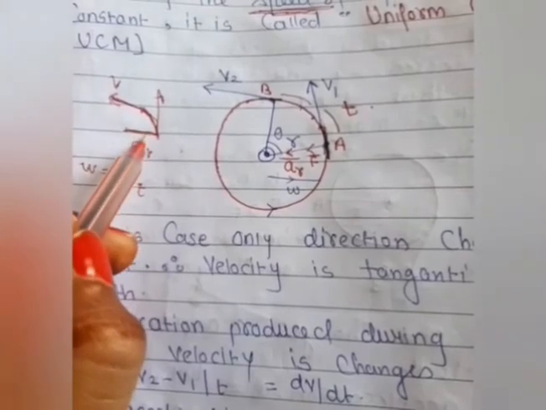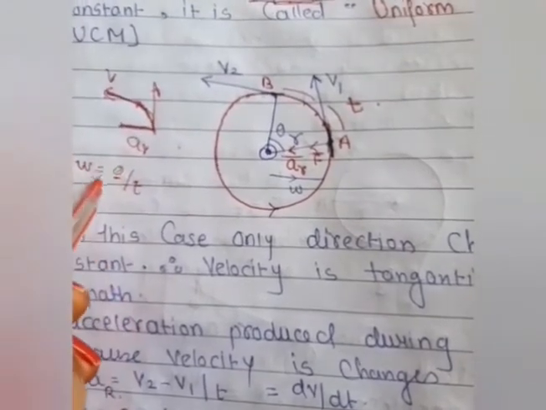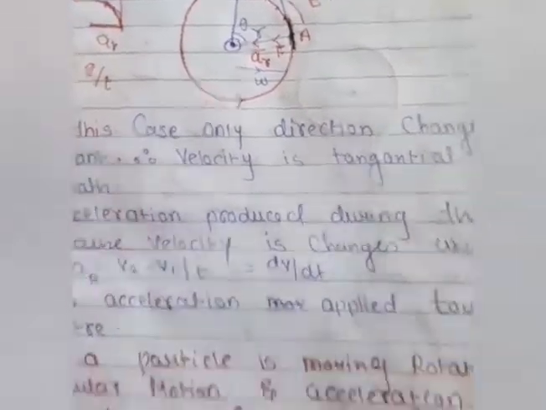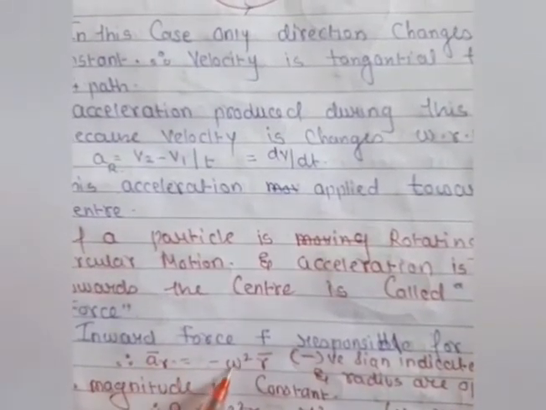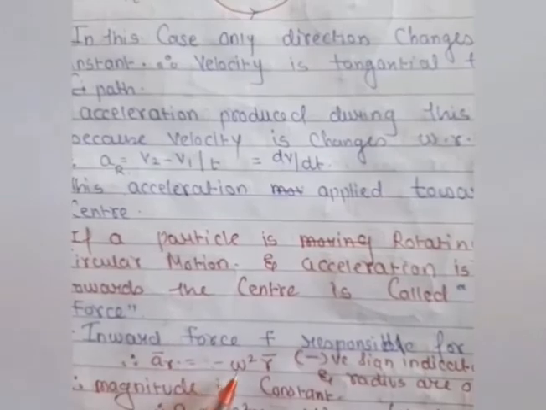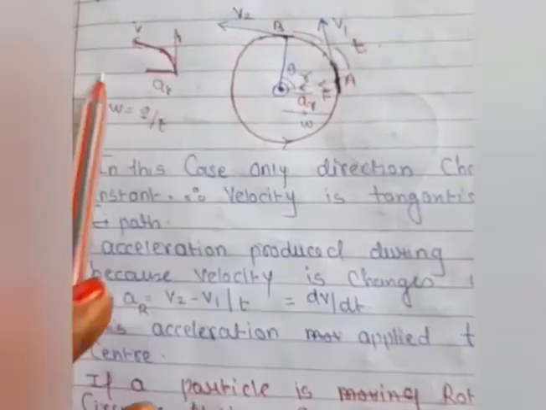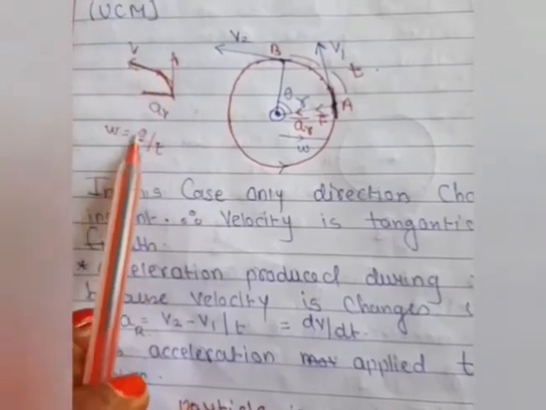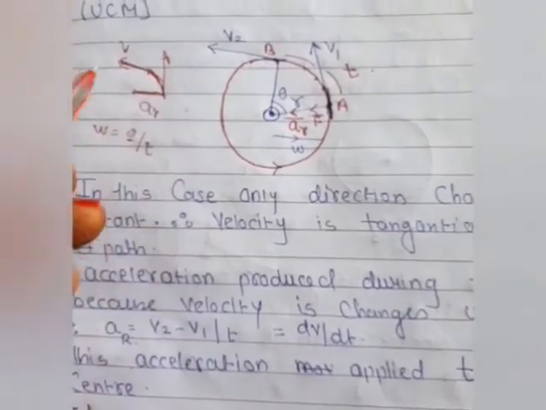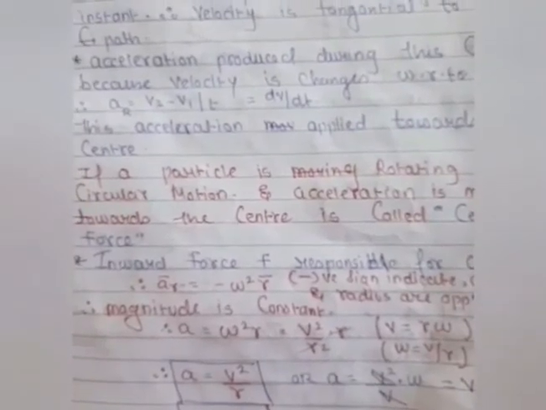That's why we can write that acceleration and omega are in opposite directions, and for the opposite we take the negative. It means both are not moving in the same direction. The acceleration is fixed and here it is changing in a different direction. So let me consider that the direction here is opposite. That's why we introduce the negative sign here.